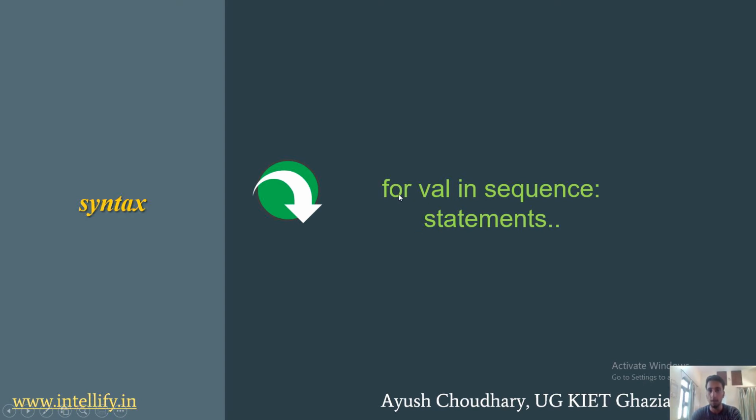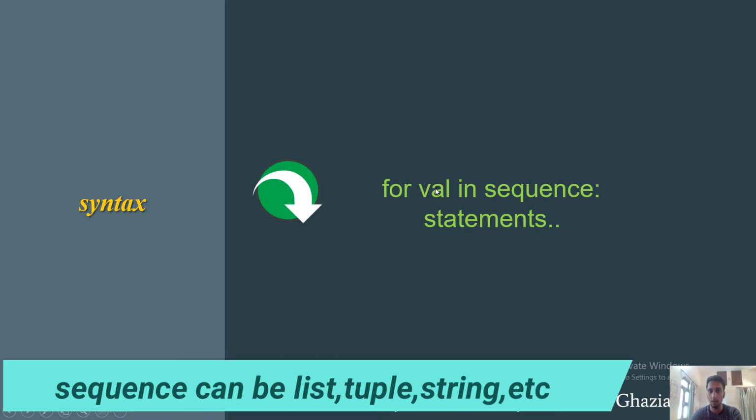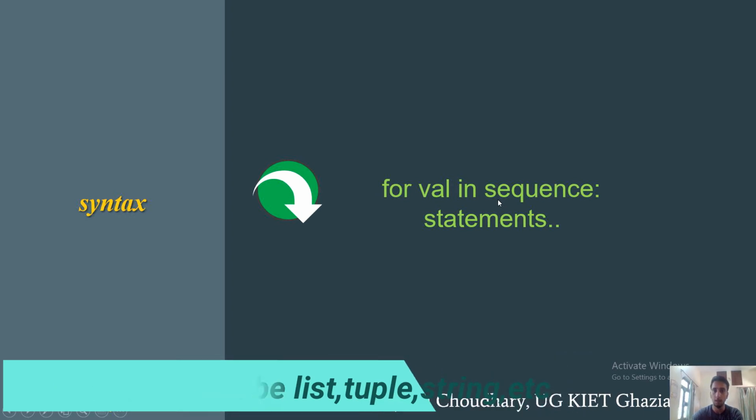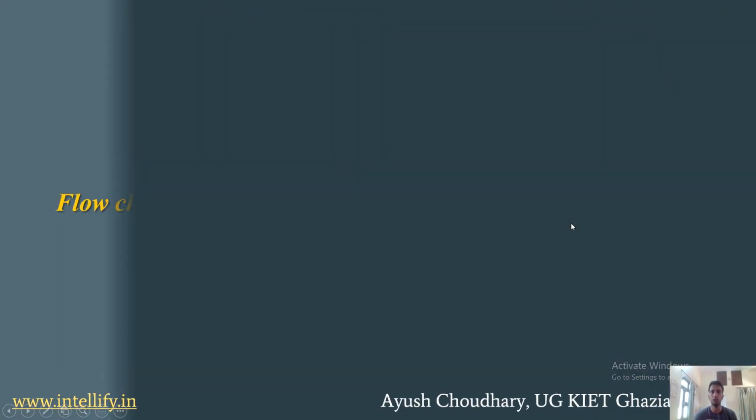So what does it mean? In for value in sequence, the sequence can be any iterator, like a list, a tuple, a dictionary, or a string. The value will go through each item of the sequence one by one: first, second, third, up till the last. And then as per our statements, it will execute them. So this is the basic syntax and how it will work.